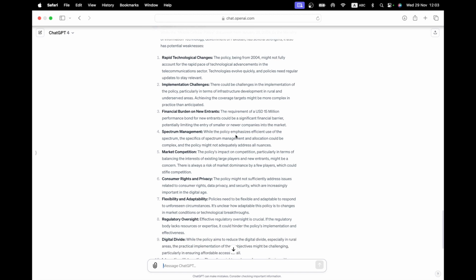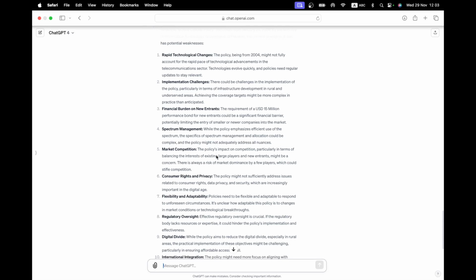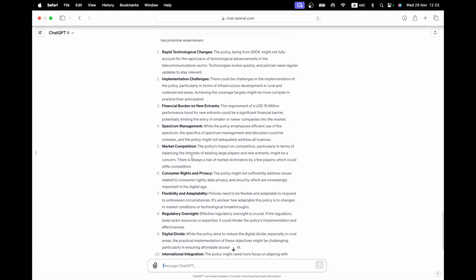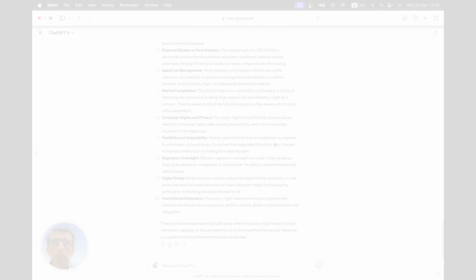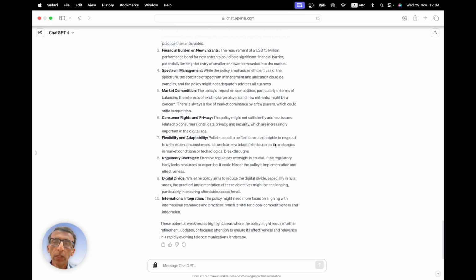Spectrum management. While the policy emphasizes the efficient use of spectrum, the specifics of spectrum management could be complex. Policy might not adequately. So this is more of a generic comment. Policy's impact on competition, particularly in terms of balancing the interests of existing large players and new entrants, might be a concern. It was a concern. There is always a risk of market dominance by few players, which could stifle competition. Well, there was a lot of competition, but yes, the market did not grow beyond the initial size once the licenses were awarded. So this is our ranking of this document.